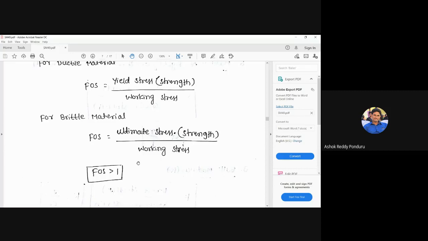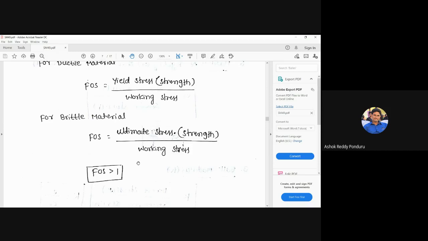Yes, FOS, factor of safety, should always be greater than 1. That means strength is always greater than the stress. That is the factor of safety. Very useful sentence, don't confuse it. In the numerator is strength, in the denominator is stress. The strength is always greater than the stress. How much strength we consider depends upon the stress.